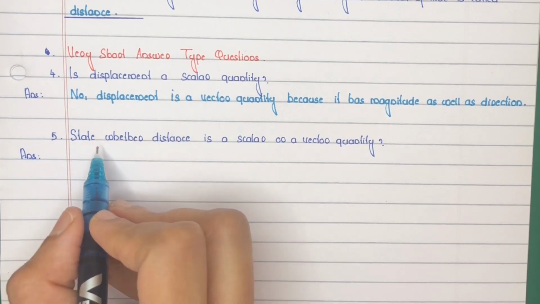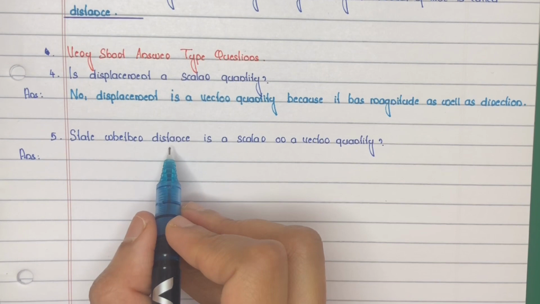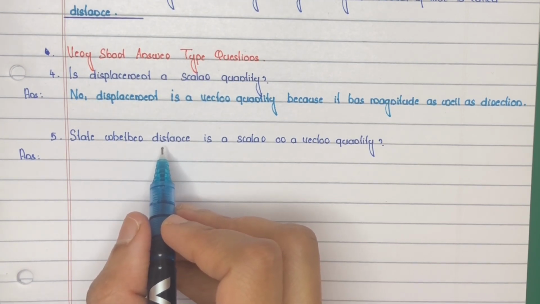Question number 5. State whether distance is a scalar or a vector quantity. Distance is a scalar quantity, right? Because it has only magnitude. It has no specified direction.